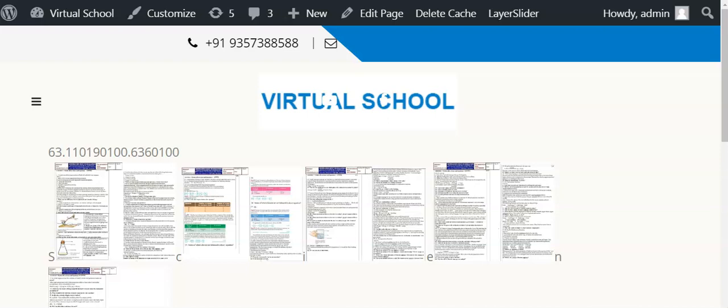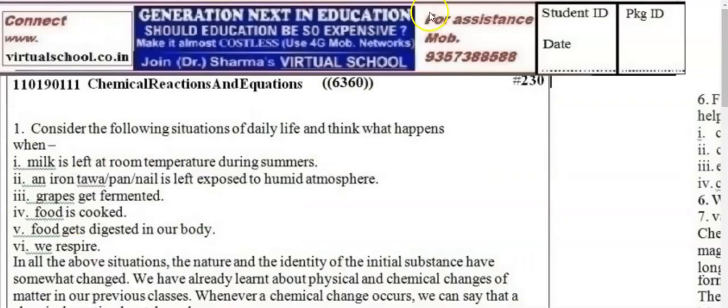In this session we are going to discuss chapter 1, Science, class 10th. Now this unit deals with the chemical reactions and equations.